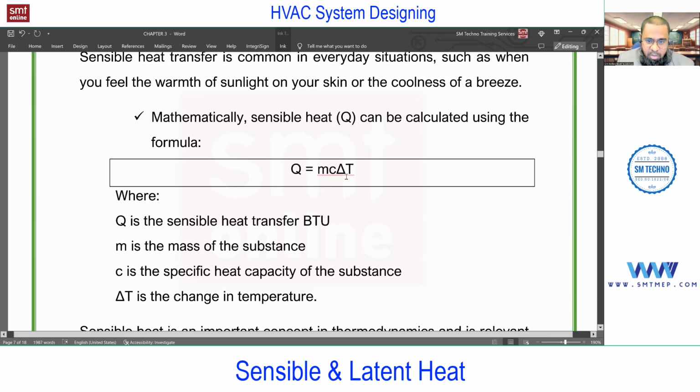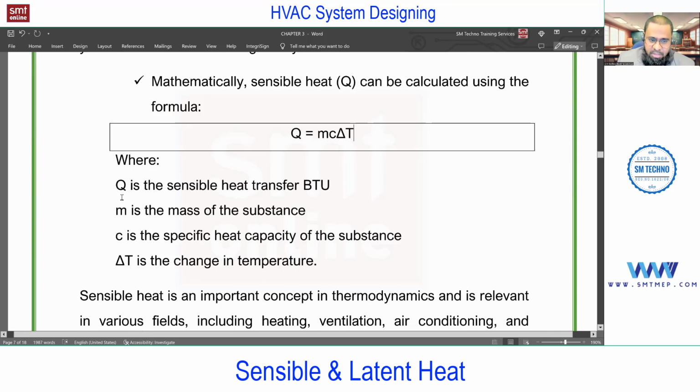This is a very general formula. Later, at the time of calculation, you'll find UA delta T and some modified formulas, but this is the general formula, m Cp delta T. Here Q is the sensible heat, because we are talking about sensible, say in BTU, or it can be joules or kilojoules. M is the mass of the substance. In case of the flow rate of air, we use CFM, or in case of any solid, say pound or kg.